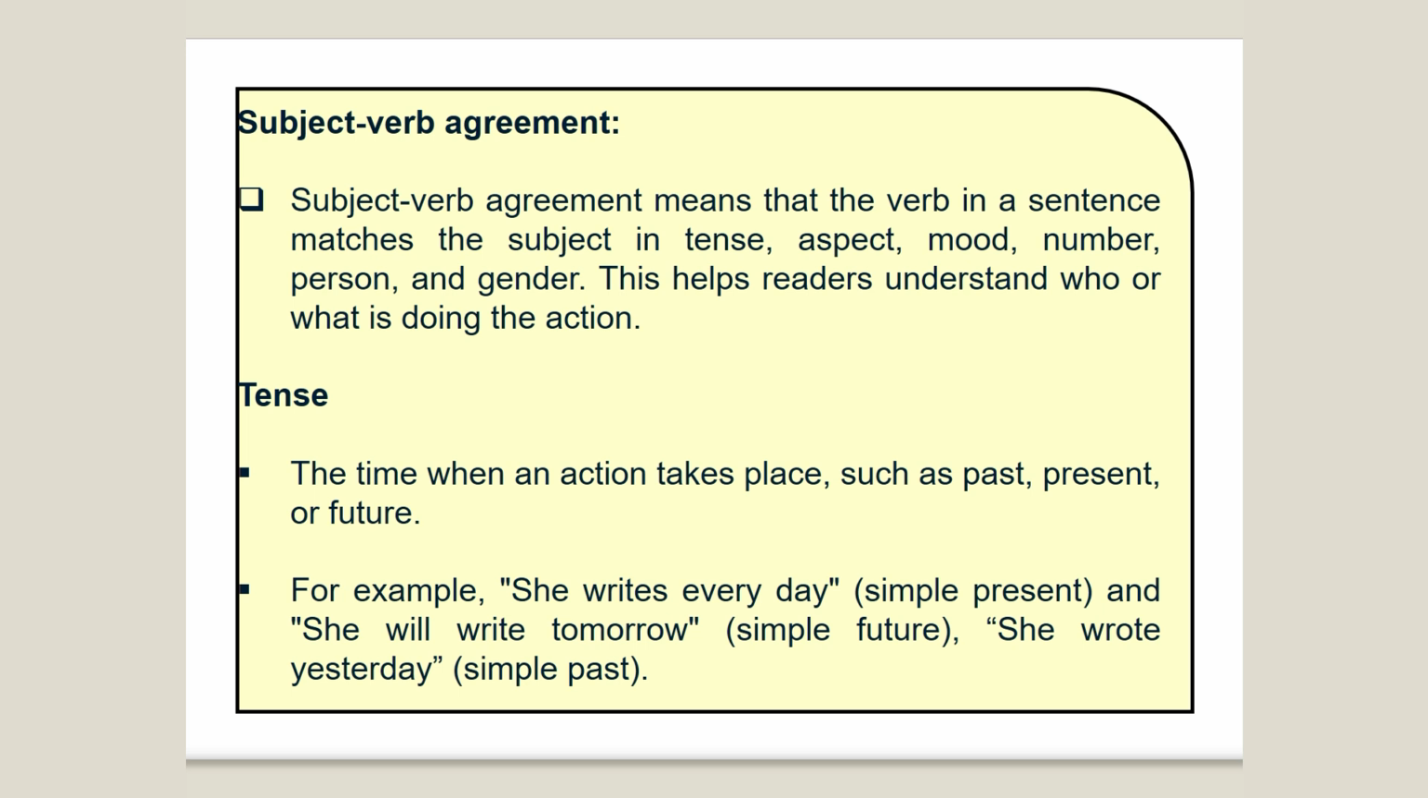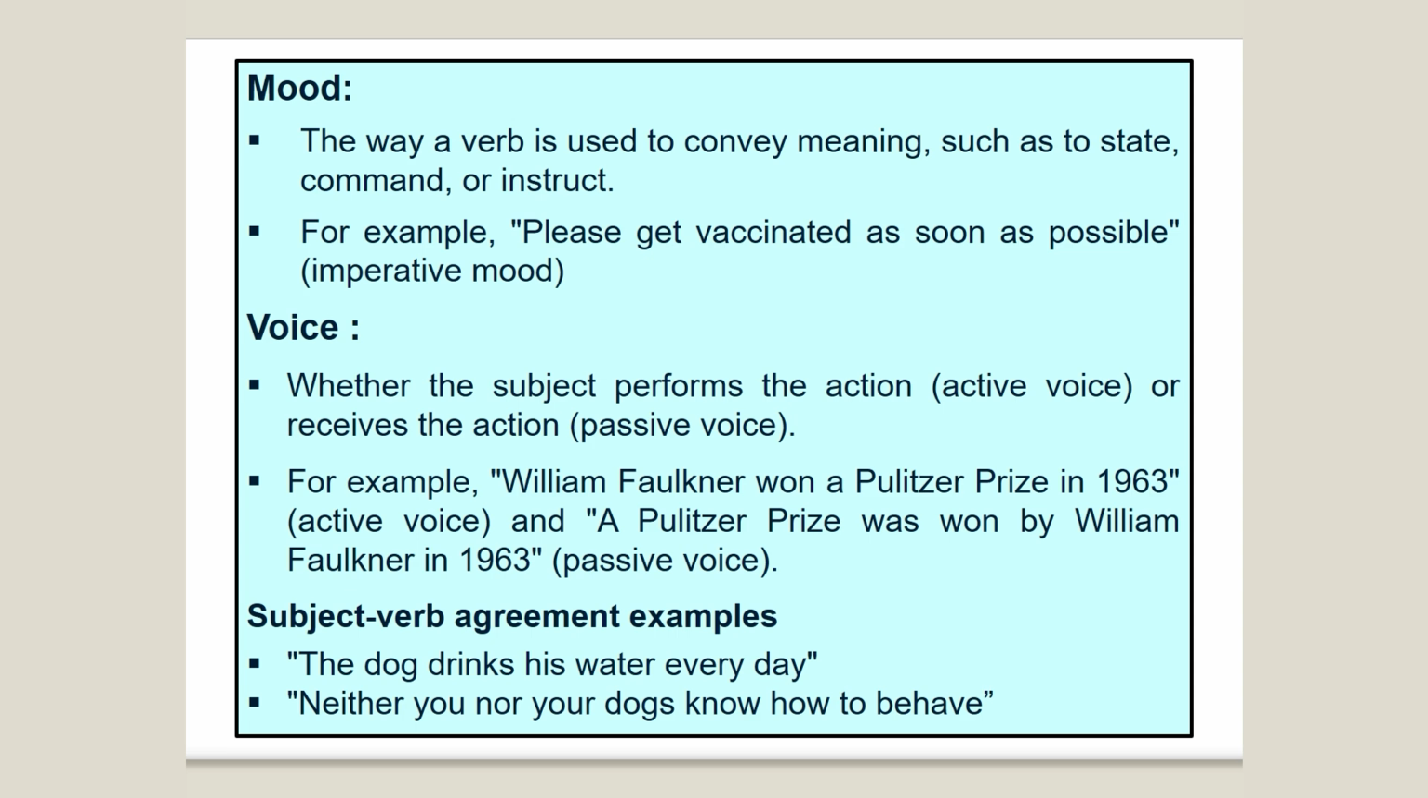What is tense? Tense is the time when the action takes place, such as past tense, present tense, or future tense, when any action happened. This deals with the tense. For example, "She writes every day," is simple present, and "She will write tomorrow," is simple future tense. "She wrote yesterday," is simple past tense. In this way, we can understand when the situation or the action happened.